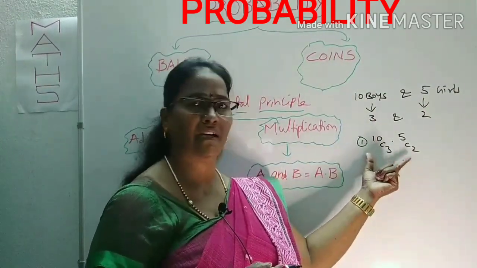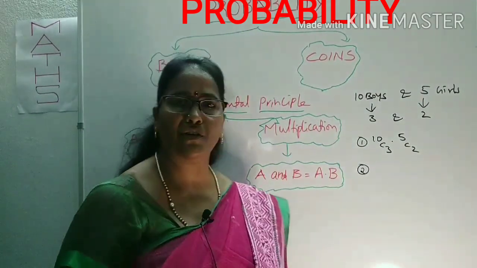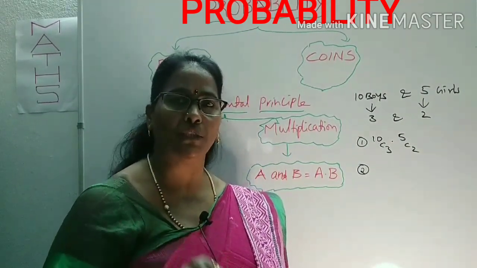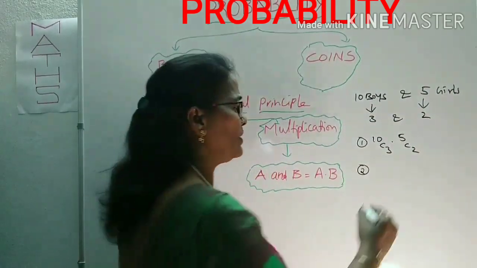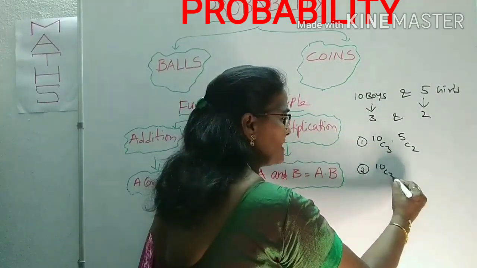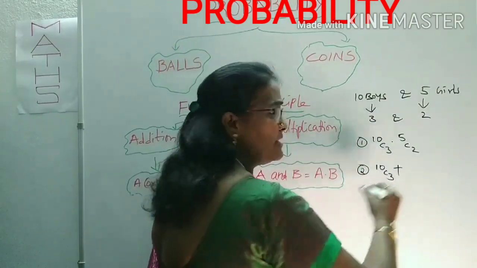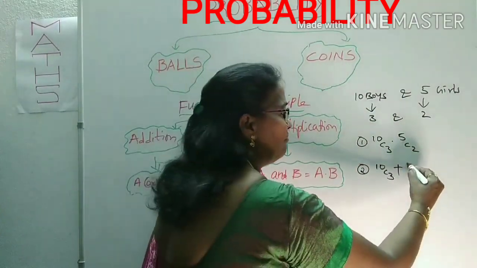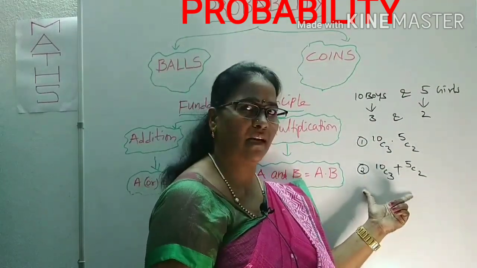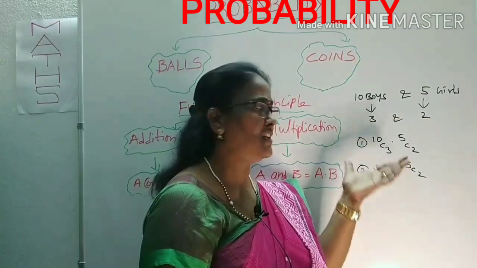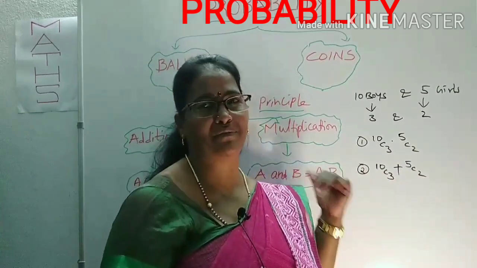Here we use the multiplication principle. The same question you may be given like this: the selection of 3 boys or 2 girls from the 10 boys and 5 girls. Now what can you take? Selection of 3 boys from the 10 boys is 10C3. Here, since we ask for 'or', we use the addition principle: plus 5C2. So this is the multiplication principle, and this is the addition principle. Like that you can use them in selection. The same thing you can use in arrangement also.